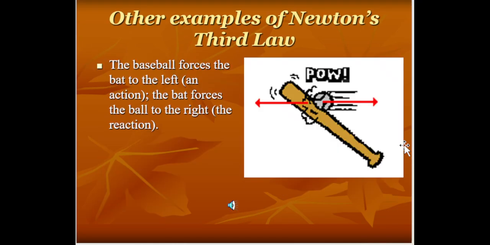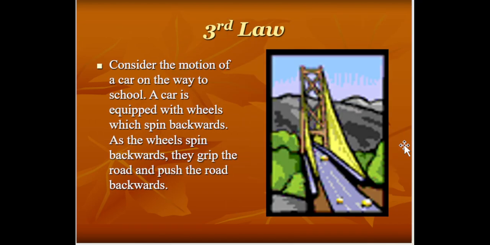Other examples of Newton's third law of motion: in baseball, the ball forces the bat to the left in action and reaction, and the bat forces the ball to the right. This is the reaction force. Consider the motion of a car on the way to school. A car is equipped with wheels which spin backwards. As the wheels spin backwards, they grip the road and push the road backwards. Also this rocket, as I have already given you these examples.